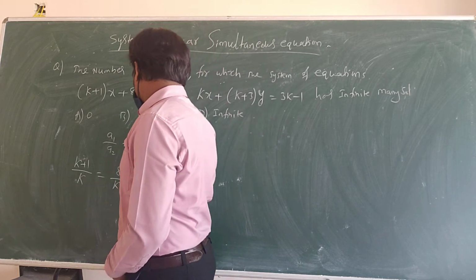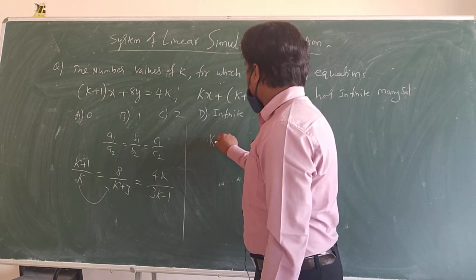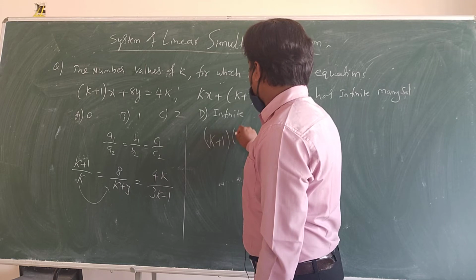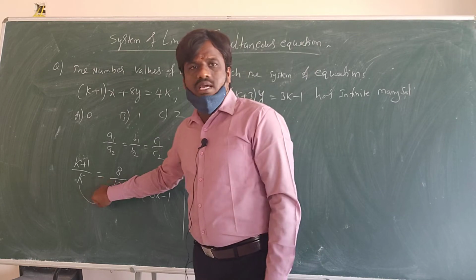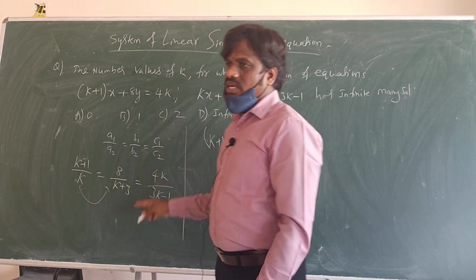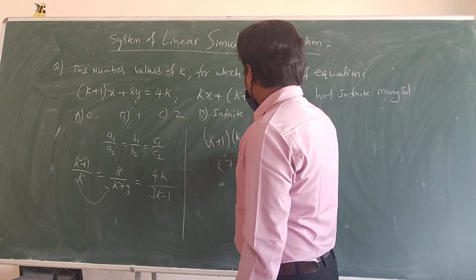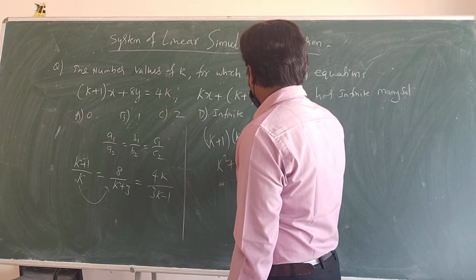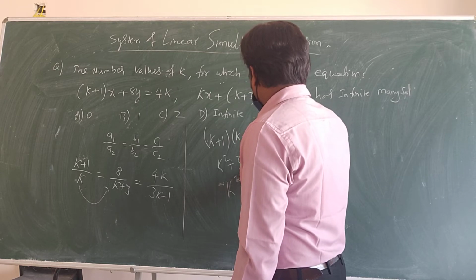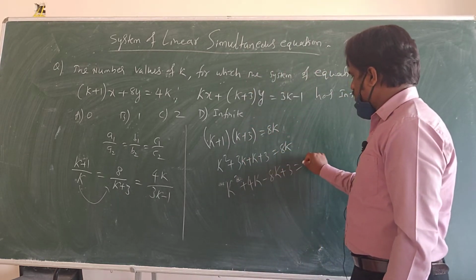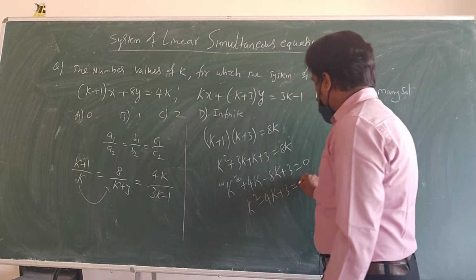Equate any one of them. Which one is better? I think this is better, right? So (k plus 1) into (k plus 3) is equal to 8 into k, 8k. I am taking these two, right? Doing cross multiplication: k into k, k square, plus 3k plus k plus 3 is equal to 8k. K square plus 4k minus 8k plus 3 equals 0.